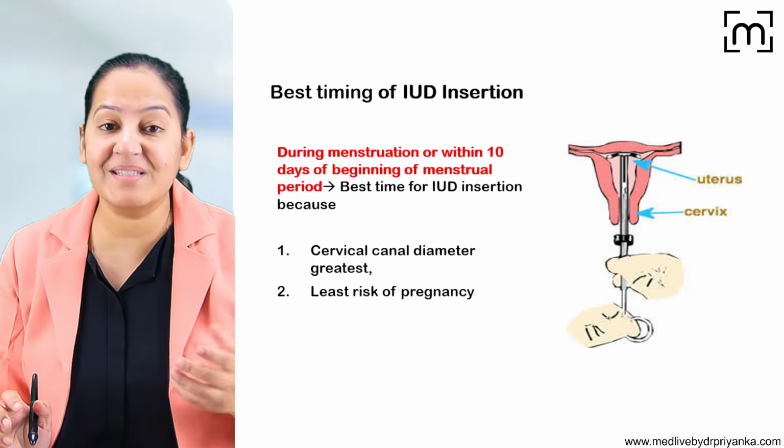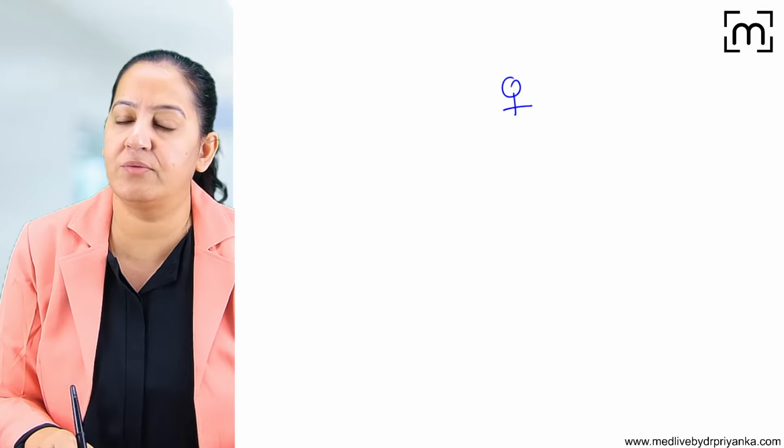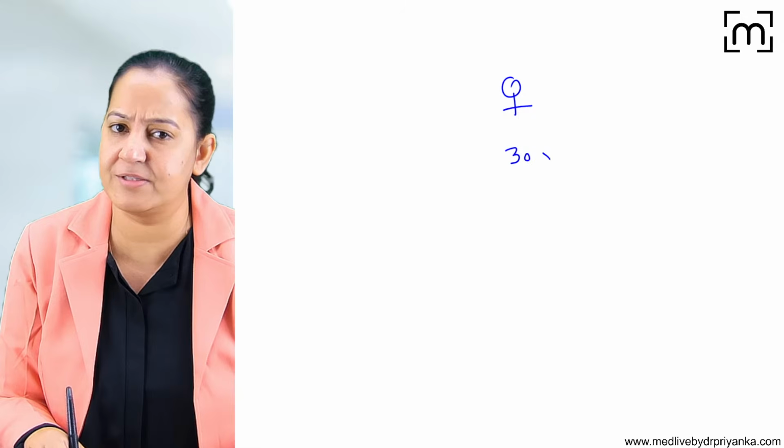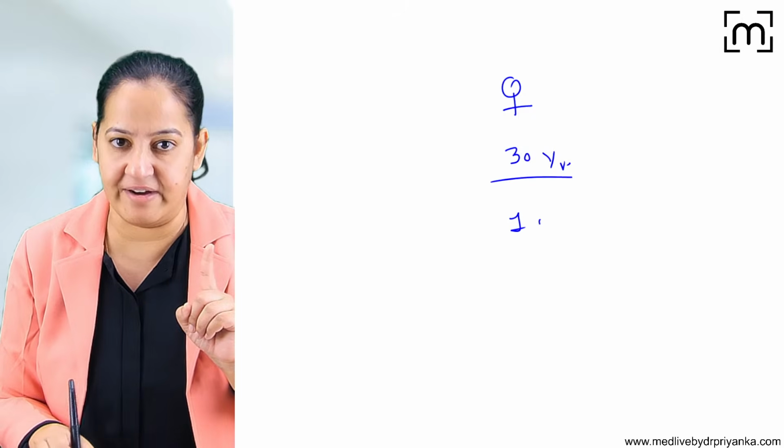Okay. Now what's the best timing of IUCD insertion? For example, a female is coming to me. The age of the lady, for example, is 35 years or 30 years. She already has 1 child.